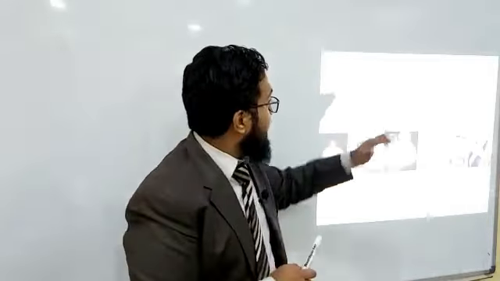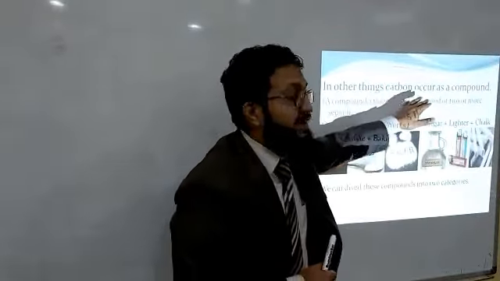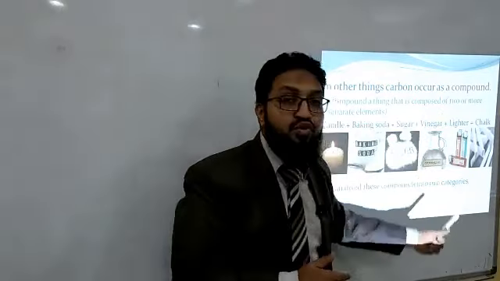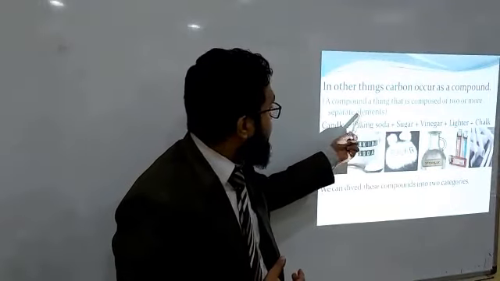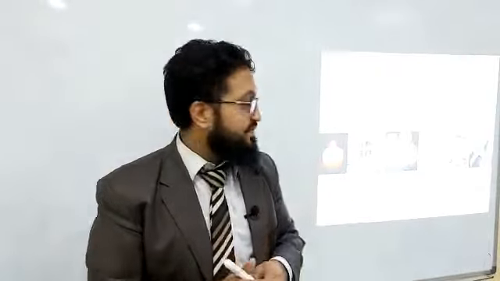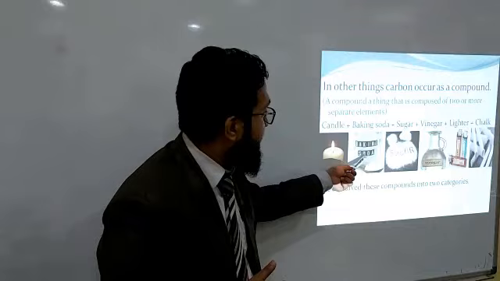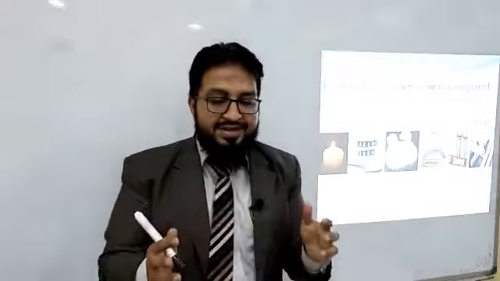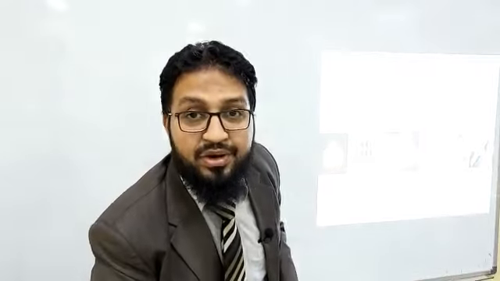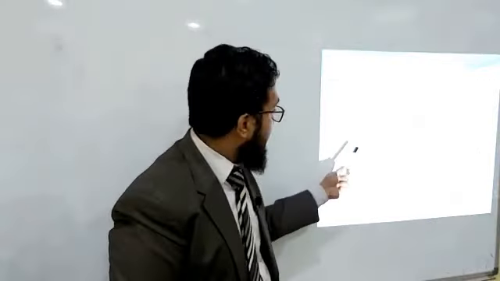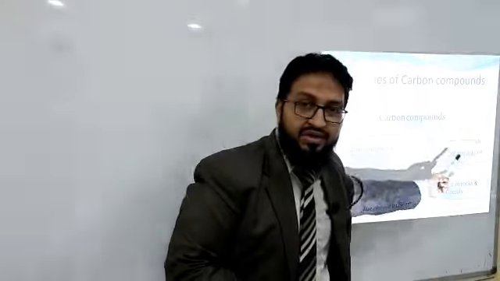Now second, in other things carbon occurs as a compound. So what is a compound? A compound is a thing that is composed of two or more separate elements that can combine. For example, candle, baking soda, sugar, vinegar, lighter, chalk. We can divide these compounds into two categories: organic compounds and inorganic compounds.